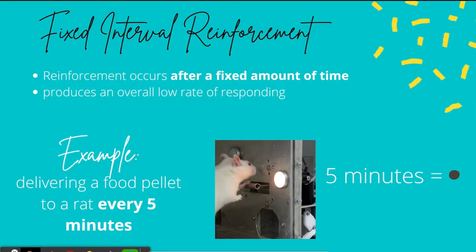In a fixed interval schedule, reinforcement occurs after a fixed amount of time. This type of schedule produces an overall low rate of responding. This time, for the example, the rat receives a food pellet after every 5 minutes. So 5 minutes equals 1 food pellet.